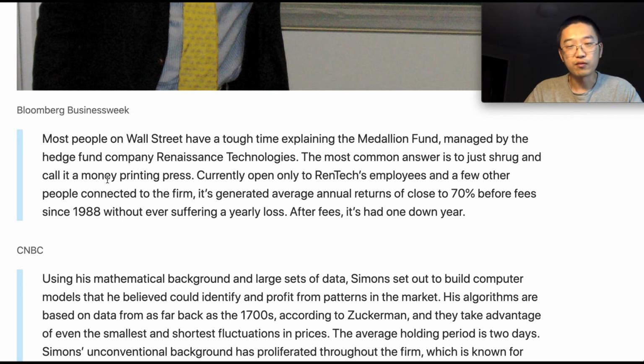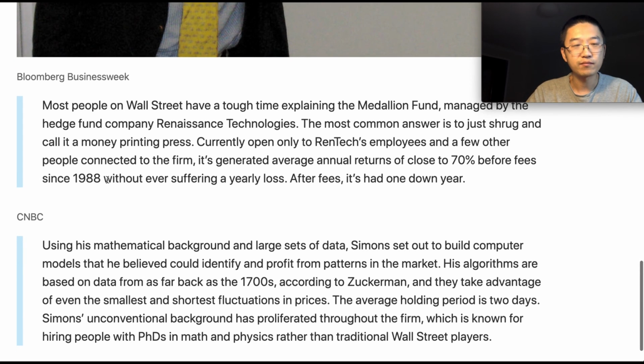Currently open only to Renaissance employees and a few other people connected to the firm. It's generated average annual returns of close to 70% before fees since 1988, without ever suffering a yearly loss. After fees, it's had one down year.